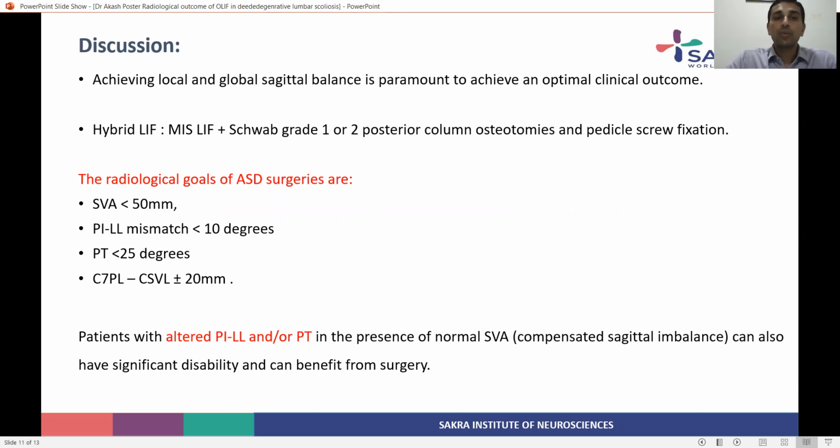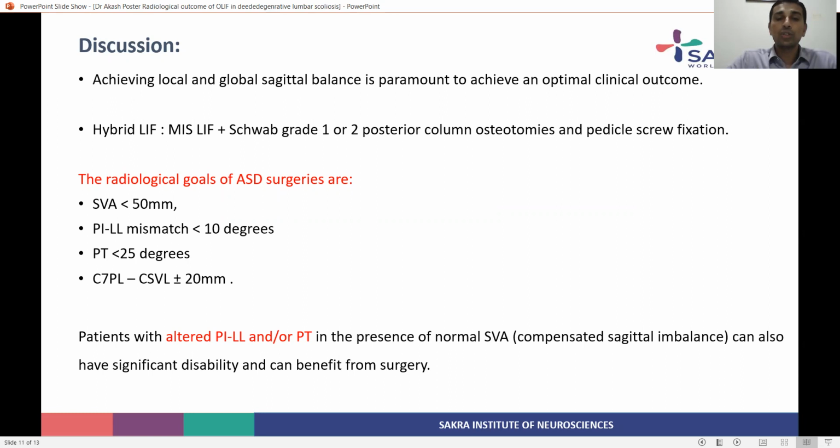Achieving local and global sagittal balance is paramount in achieving a good clinical outcome. With hybrid lumbar interbody fusion, that is MIS lateral interbody fusion, OLIF, along with Schwab osteotomies and pedicle screw fixation, we can achieve a good correction.